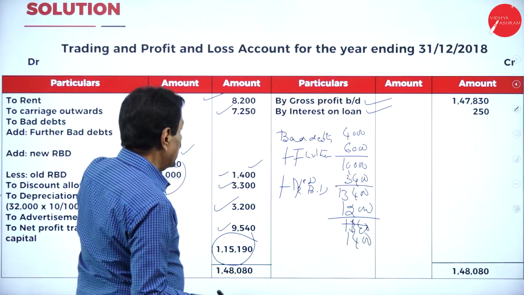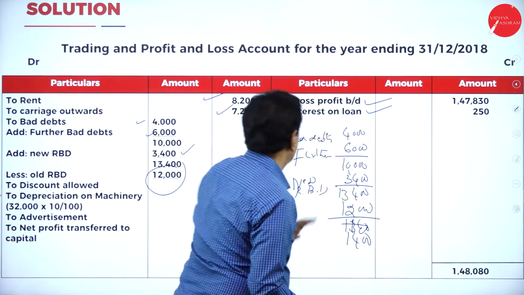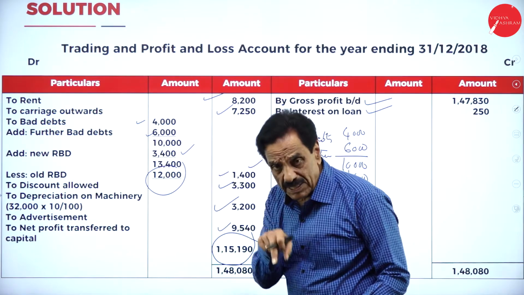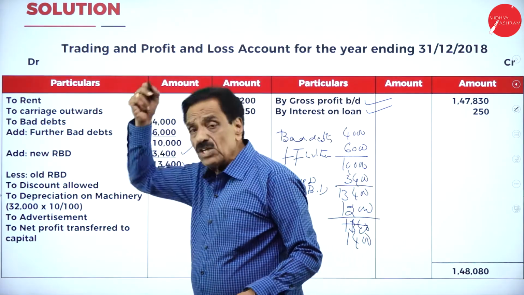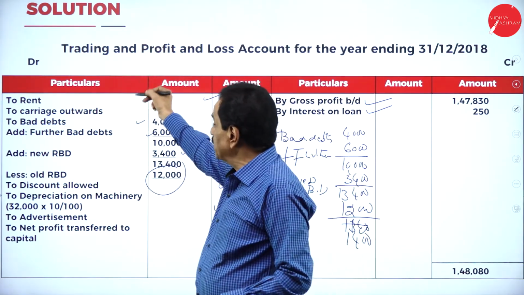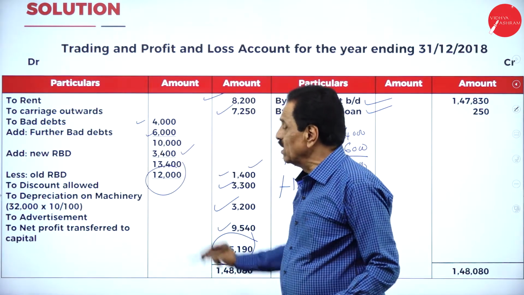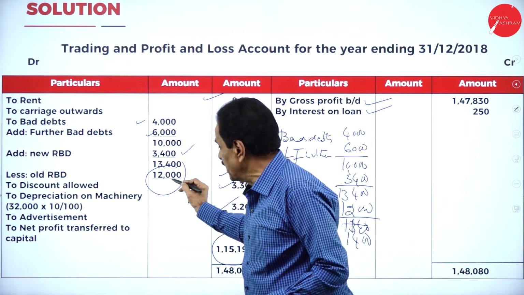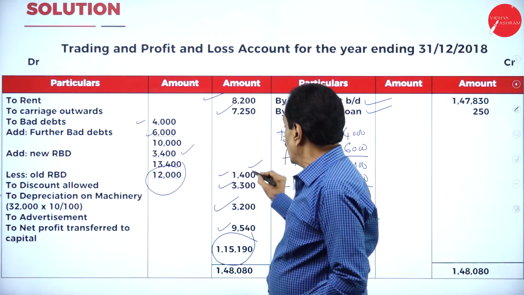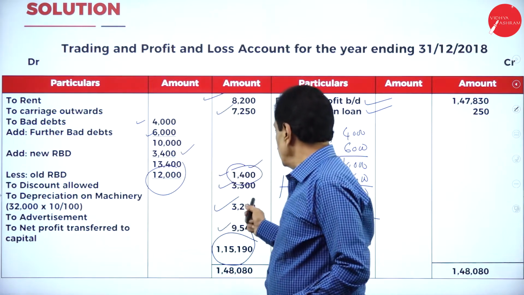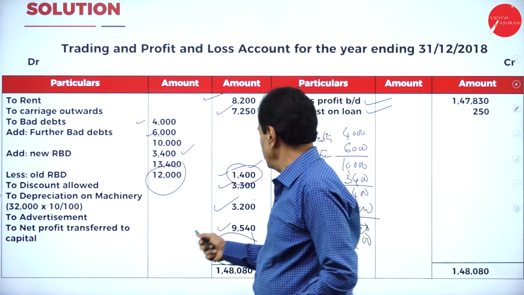Here, whatever the gross profit comes from here, then rent is an expenditure. Don't take rent outstanding because it is in a trial balance. Carriage inward is a trading account. Outward is a profit and loss. Bad debt 4,000 from adjustment 6,000. New RBD is 3,400. As per the trial balance 12,000. How much loss we suffered? Only 1,400. Discount allowed 3,300 here.